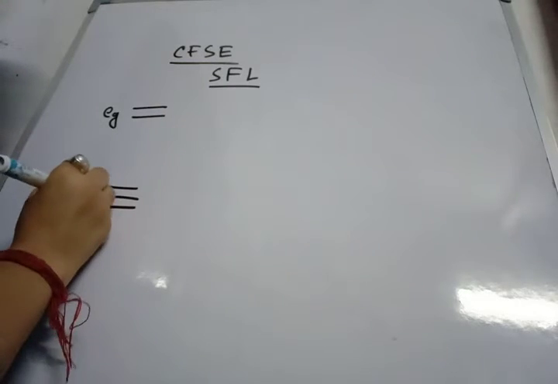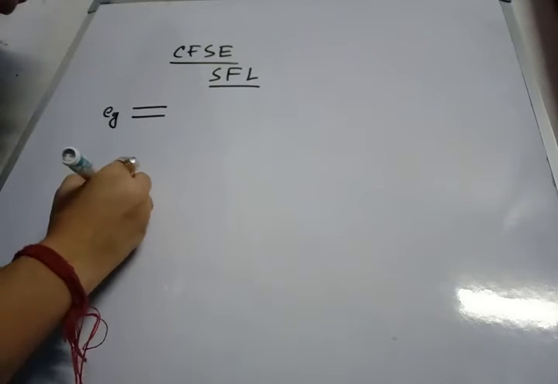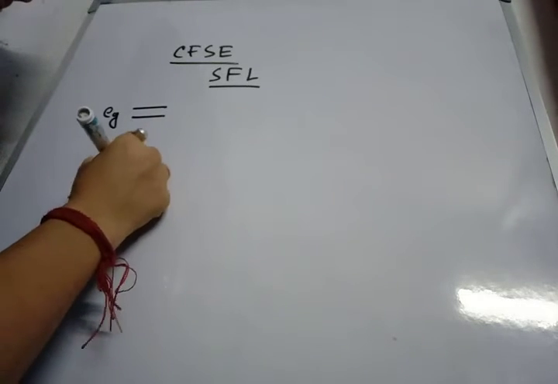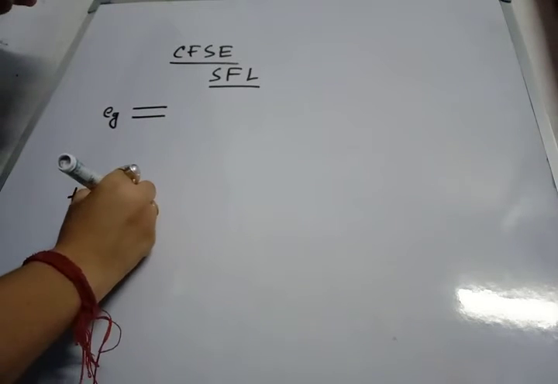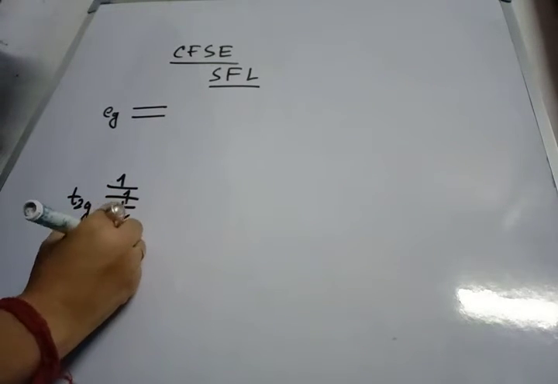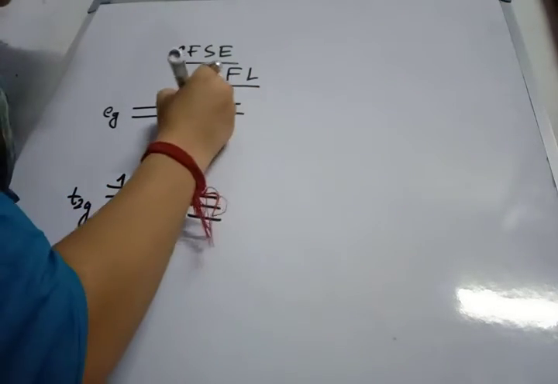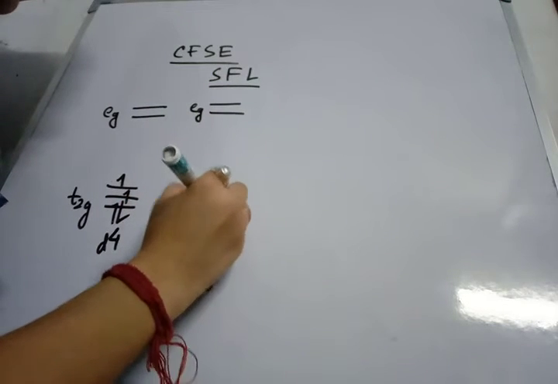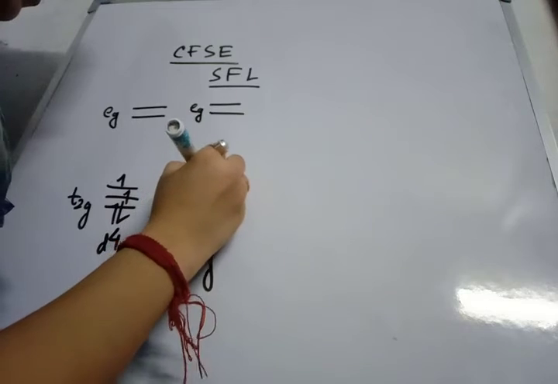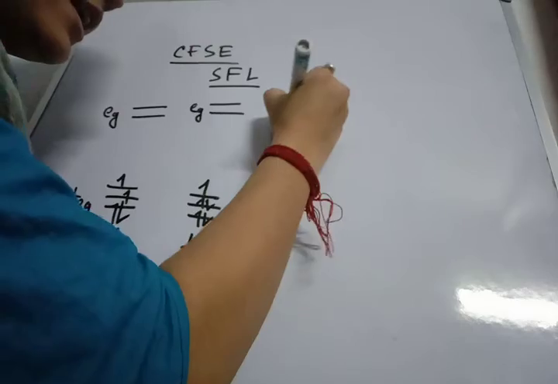Strong field ligand means the splitting energy will be very high, so the gap will be very high. That means the electrons will prefer to occupy the lower energy t2g orbitals. d4 means 4 electrons; 3 are already in t2g, so 1 electron will get paired. This is my d4. Next I move to d5. Since it is a strong field ligand, splitting is more, so the electrons will prefer to get paired.